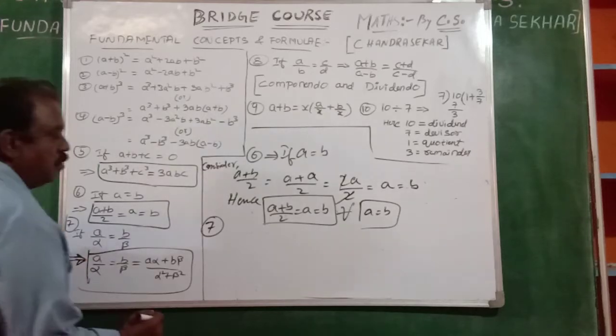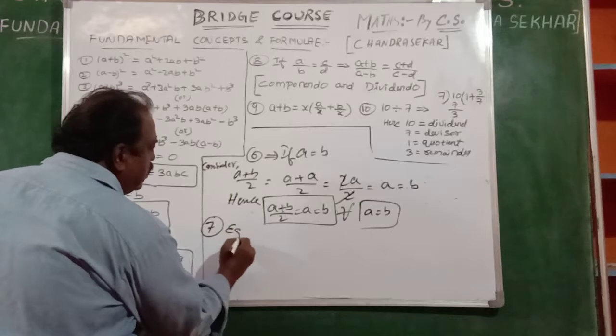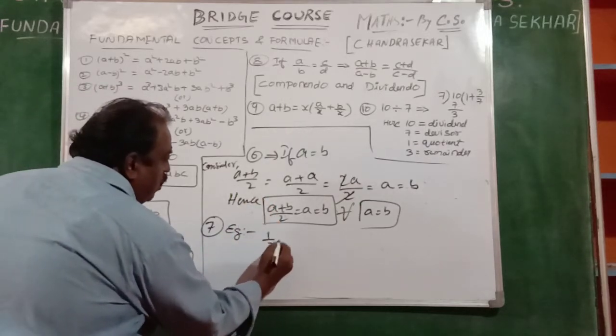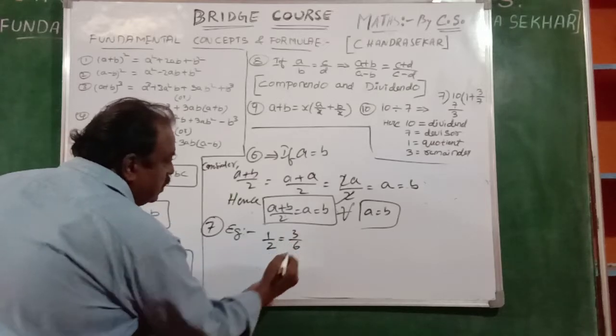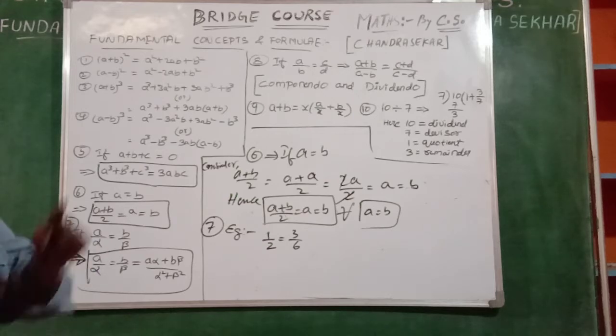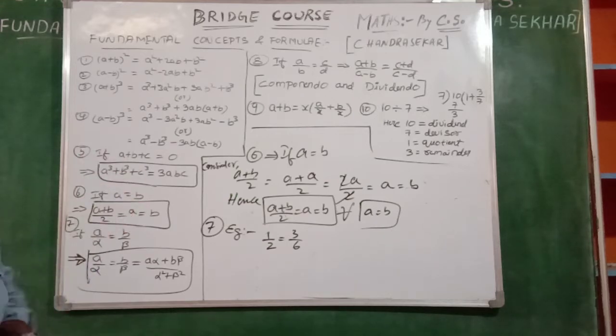You see, by taking one example, you see that 1 by 2 is nothing but 3 by 6. 1 by 2 is a ratio, 50%. 1 by 2, that is nothing but 3 by 6. 3 by 6 is also 1 by 2. 3 1, 3 2, 6.